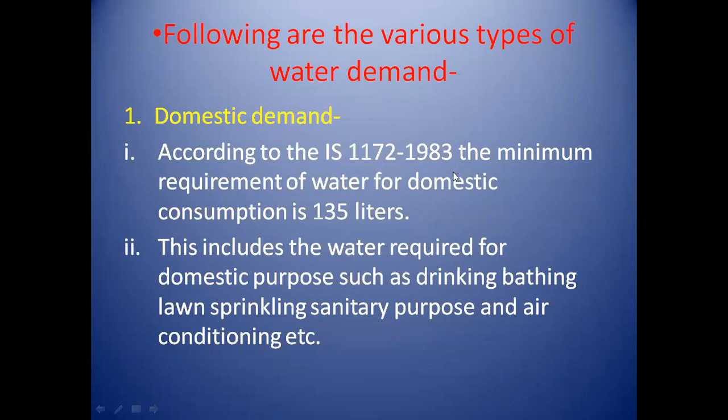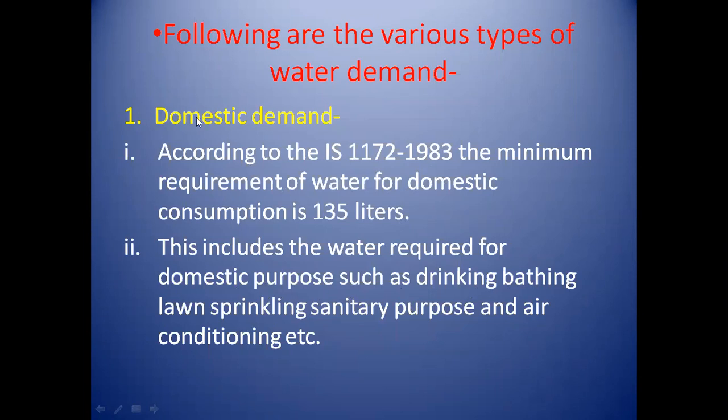According to this IS code, the minimum requirement of water for domestic consumption is 135 liters. These include the water required for domestic purposes such as drinking, bathing, lawn sprinkling, sanitary purpose and air conditioning. That is the water which is used in daily life.